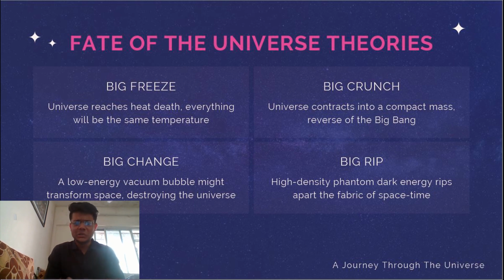The last kind of fate theory which we're going to talk about is the Big Rip. So what is the Big Rip? It is high density phantom dark energy which would rip and tear apart the fabric of space time. This would happen, and the entire space time fabric that has been created over time will be ripped apart.